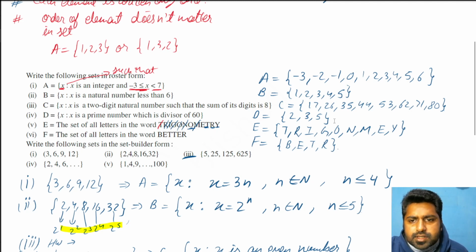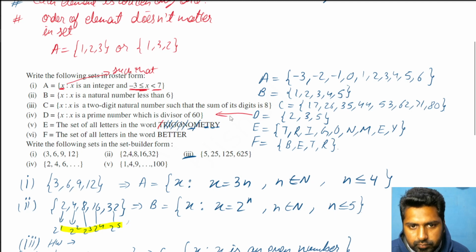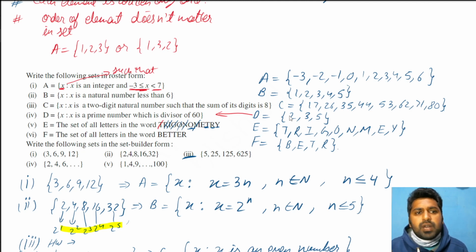For numbers, we'll have to think what the condition is. 2, 3, 5, there are multiple ways. Suppose you are attempting this at home, writing a condition on 2, 3, 5. Your relation can be in any way. Sometimes the numbers can have multiple relations, like 2, 3, 5. If I look at these, I'll say these are all the prime numbers less than or equal to 5. I can define it like this also. It's not necessarily that you always arrive at the same set builder form. As long as the relation is correct, all of them are correct.